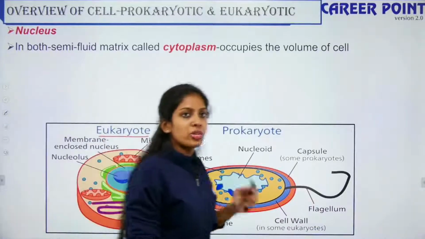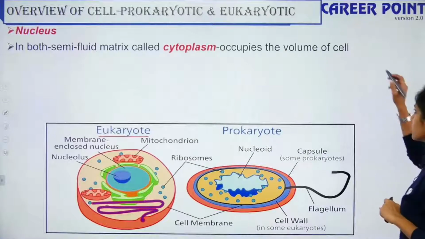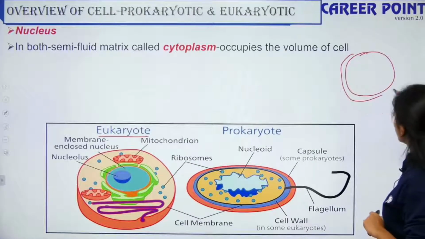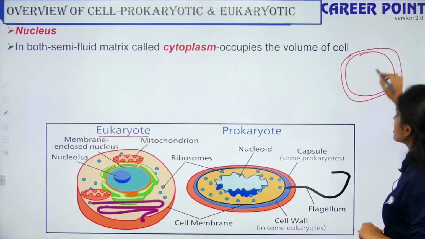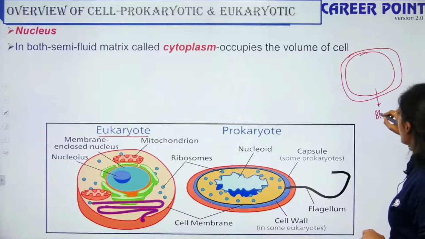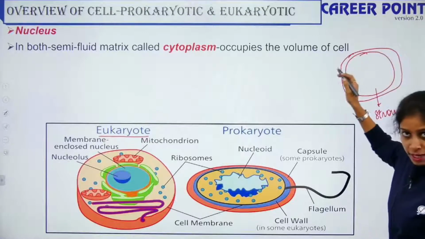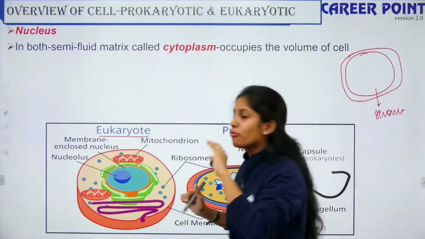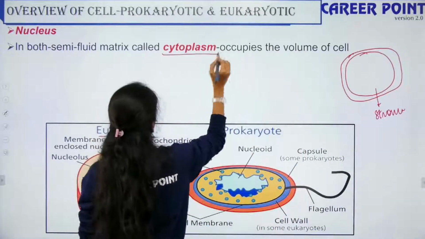If you remember, recently we were talking about photosynthesis and I told you about the chloroplast, right? The chloroplast is a double wall structure and the space inside the chloroplast is called stroma. Similarly, the space inside the cell membrane is known as cytoplasm. The semi-fluid matrix is your cytoplasm.